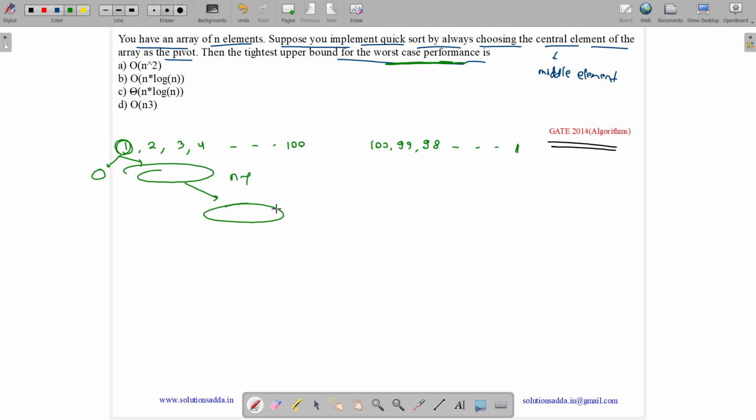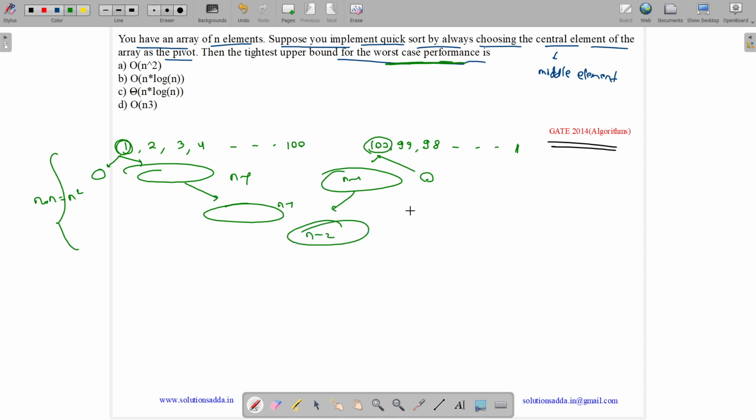Again n minus 1 elements will come on the right. It will be a skewed tree of height n, and quicksort partitioning takes order of n at each level. So complexity is order of n square. Same for this case: everything will come on the right and nothing on the left, so complexity will be order of n square.